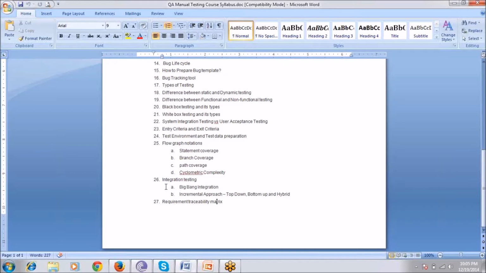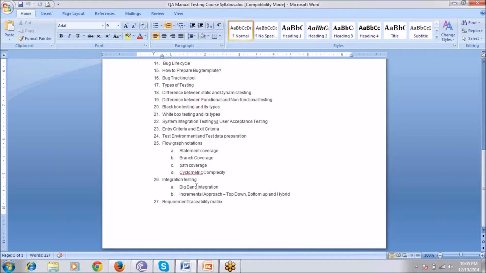Integration testing is listed as the 26th topic, but it should come at a top level, because it is white box testing. In integration testing we follow top-down and bottom-up approaches, the big bang approach, and the integration method, where each application is developed with small units.